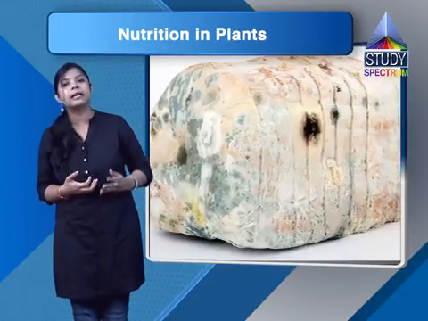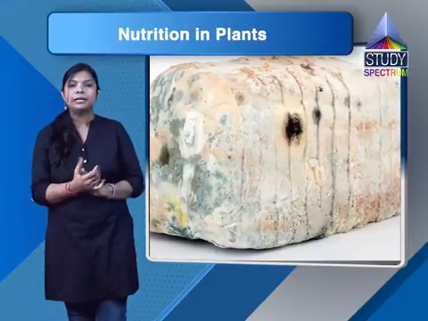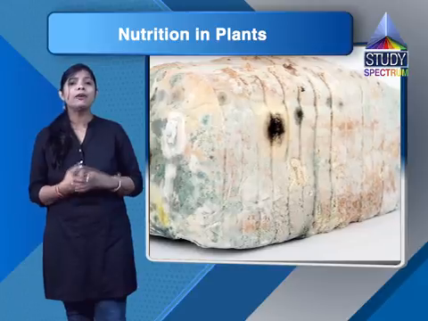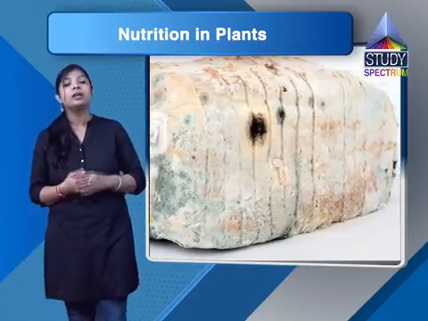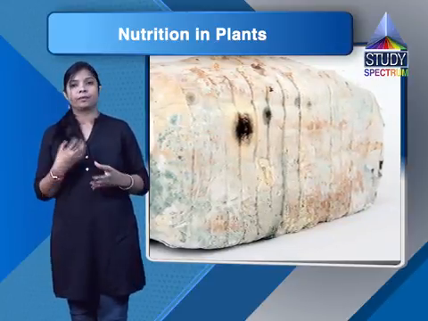Here we have taken the example of cuscuta, a tubular structure that twines around the tree and derives its nutrition from the living tree. In this parasitic association, the parasite always benefits, whereas the host is harmed.